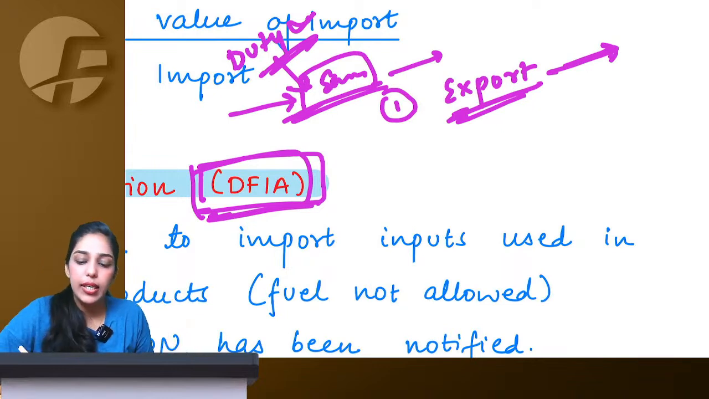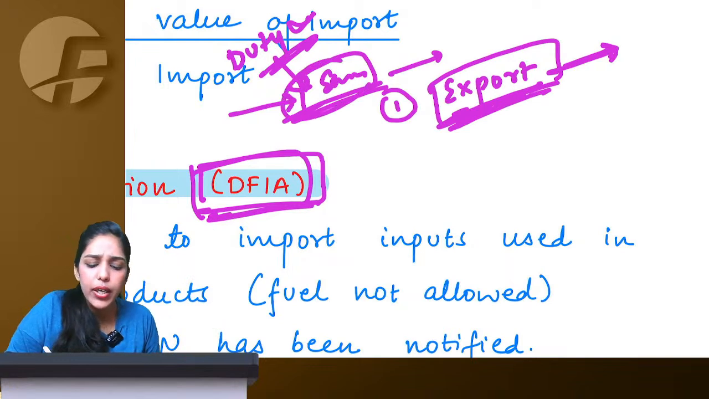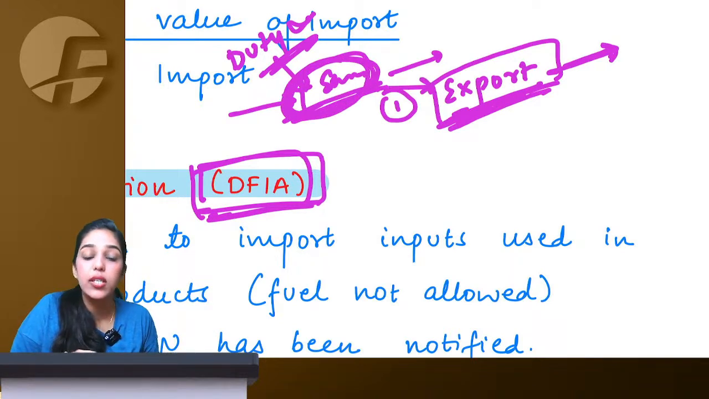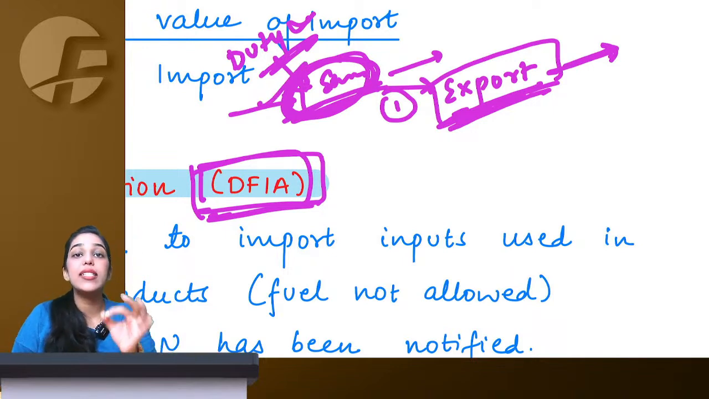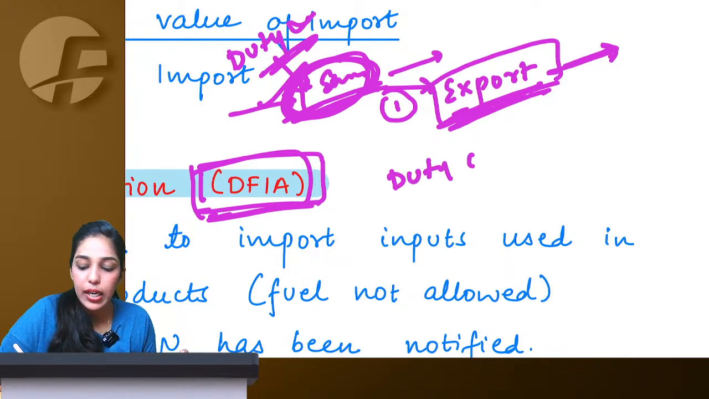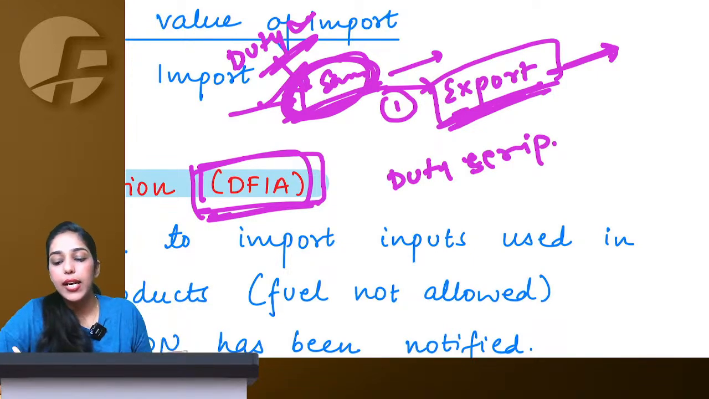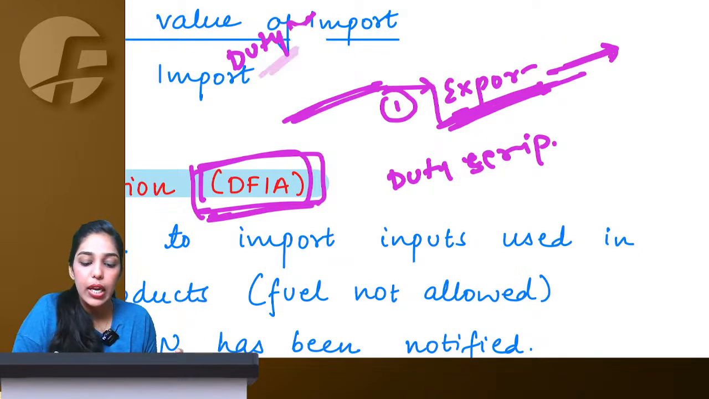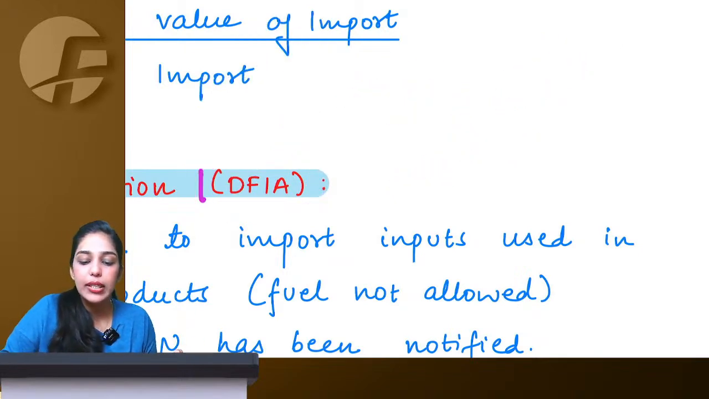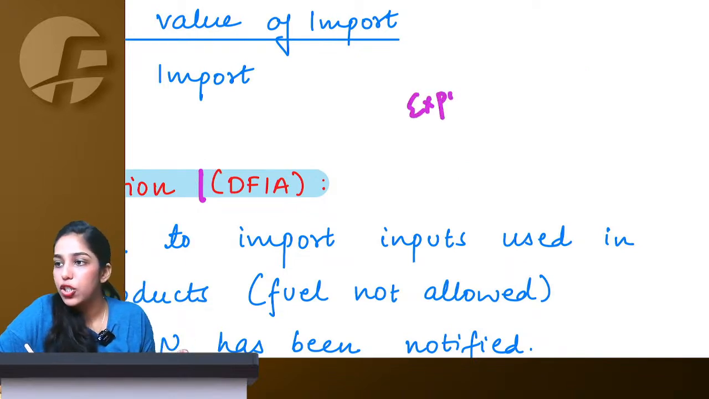Here government is saying that once you export, whatever imported inputs you had used here, for what you have already exported, we will give you a duty scrip. And this duty scrip you can use after this export when you import again. If you are unable to export in the period given to you, see, for all schemes we have an export obligation period, Archana.